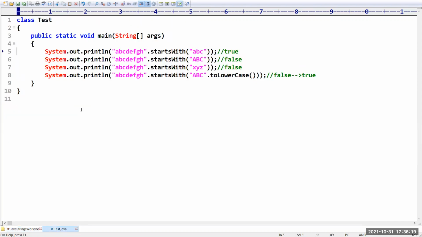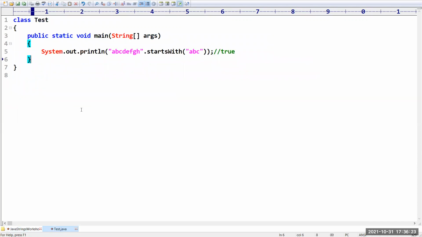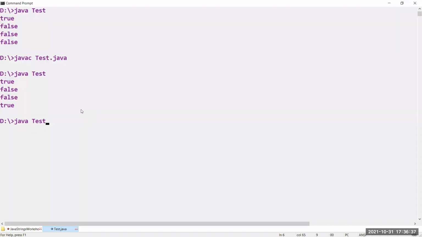Same startsWith ABC, what answer are we going to get? True. Now I want to check whether it is starting with BCD. No, it is not going to start with BCD. The answer which we are going to get is false.